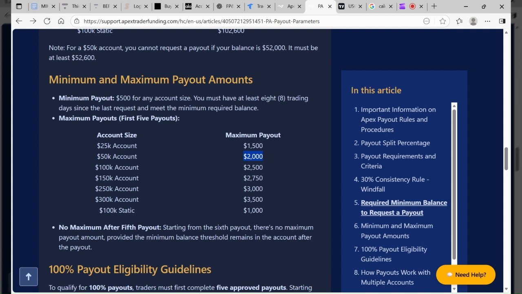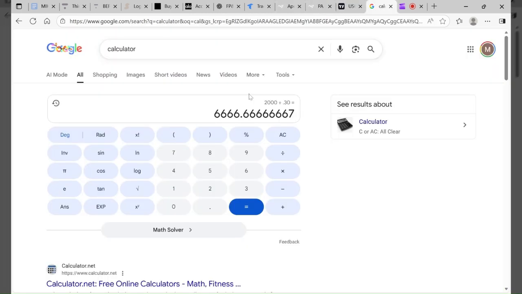So put it like this: you don't have to shoot for the moon, especially with a 50K account or a 25K account. If we just go for a 50K account, right? If every 8 days your max payout is $2,000, let's break this down. Let's break $2,000 down into 8 trading days. You just have to make $250 a day, and your $2,000 payout is guaranteed.